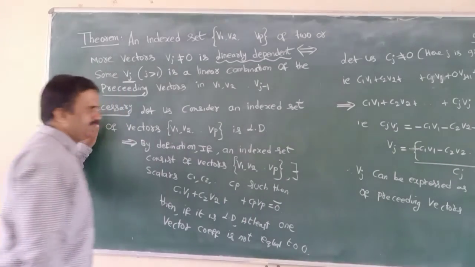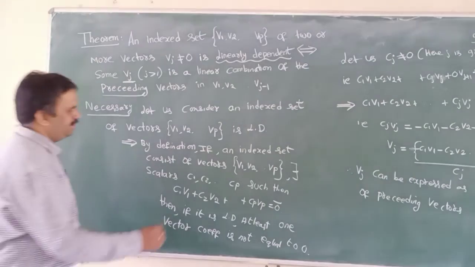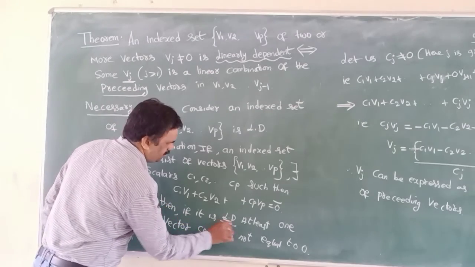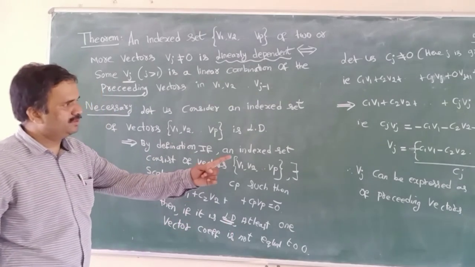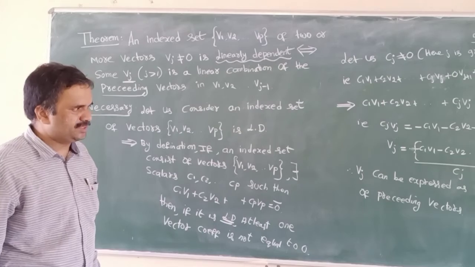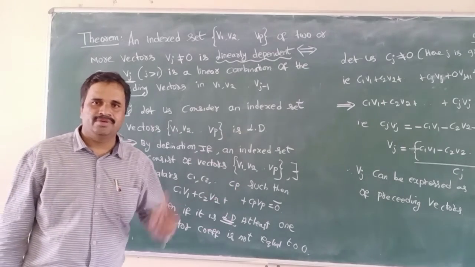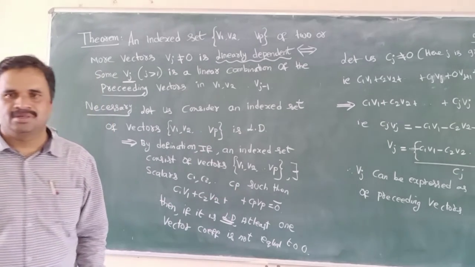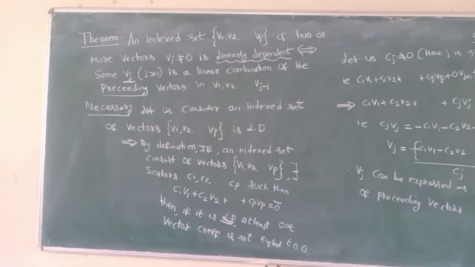So I considered the necessary condition, linearly dependent, and got that vj can be expressed as a linear combination of preceding vectors. Now I will prove the sufficient condition.